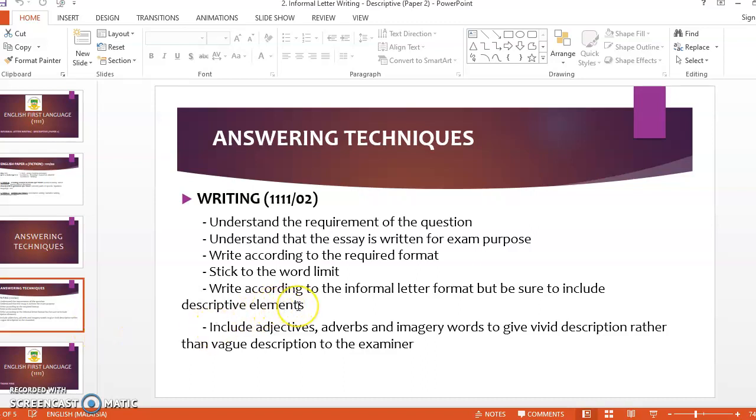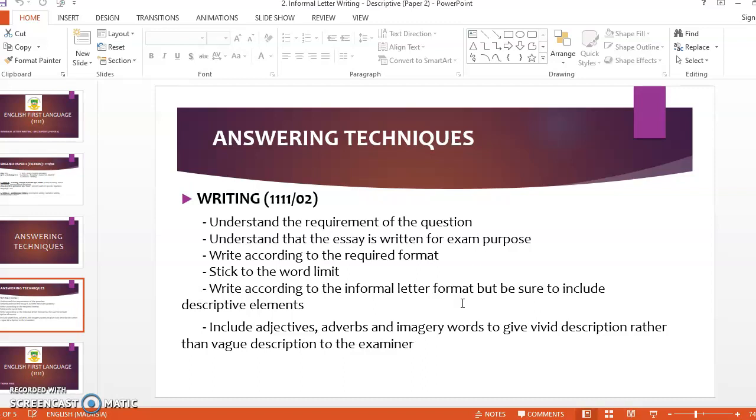Next, write according to the informal letter format, but be sure to include descriptive element. Some of us, the moment we read the question, write an informal letter, immediately write an informal letter, but we do not include the descriptive element. It is very important for you to include descriptive element in your informal letter writing. Only when you include descriptive element will you be able to get marks. Otherwise, you will only get format marks, which is just for informal letter writing. You're going to lose your content mark because the content itself is descriptive element.